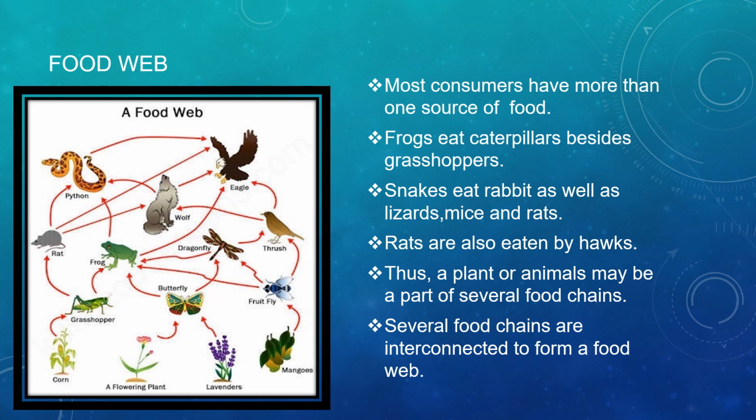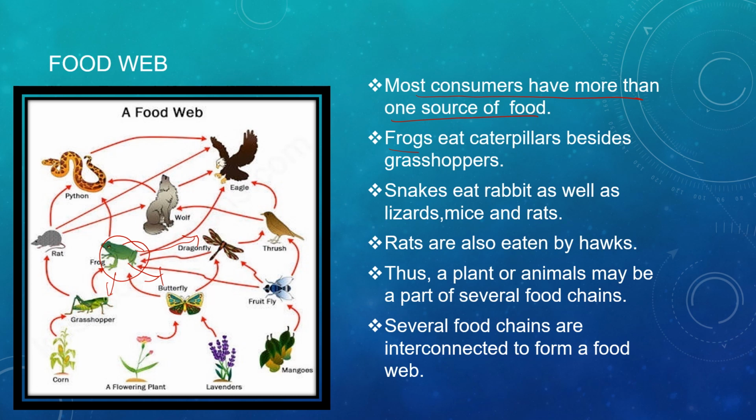Now what is a food web? Till now we have discussed what a food chain is, and that there are different types of food chains, depending on the grassland, aquatic and forest ecosystems. So what is a food web? Most consumers have more than one food source. Is it clear? If we take the example of the frog here, the frog is eating caterpillars and the frog is eating butterflies. It has so many foods. The frog is eating this dragonfly also.